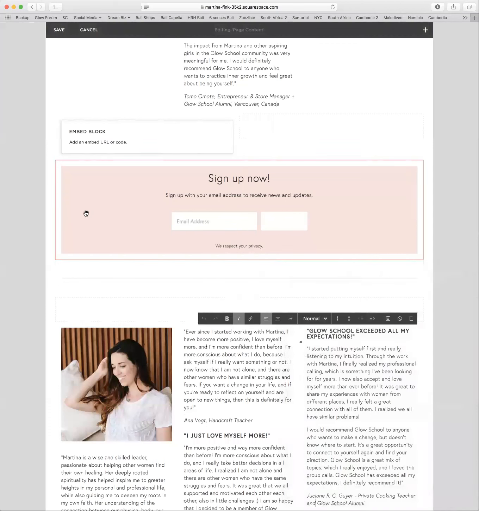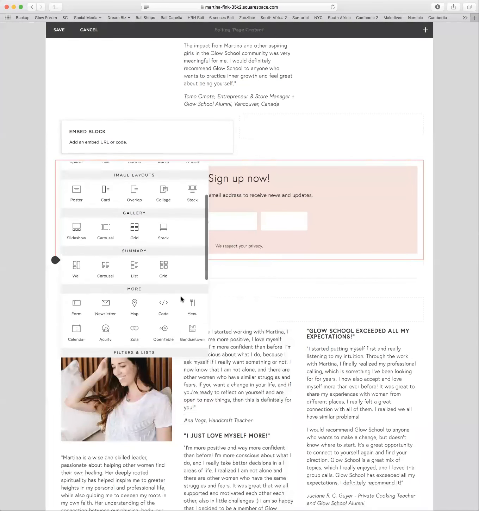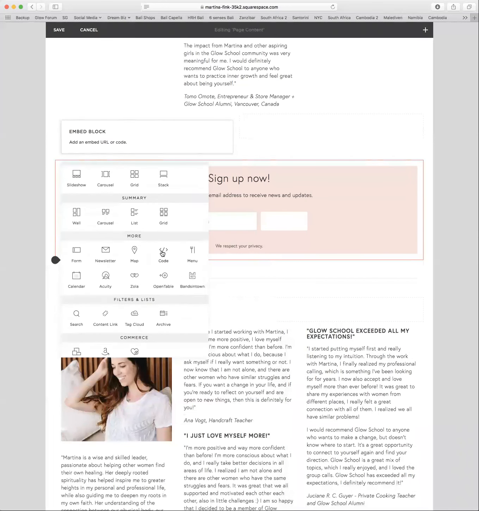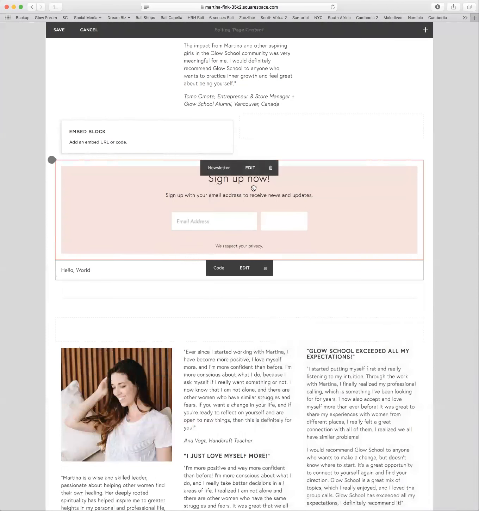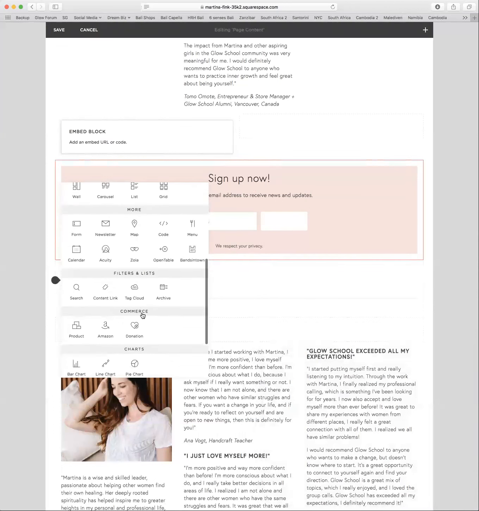So let's cancel this. I personally use ConvertKit. So for ConvertKit, I don't have this beautiful option. What I need to do is add a code. In my ConvertKit, I have a code for the form. I just copy paste the form code in here and it will show up as a form. So I will have to make the actual text myself as a text box, and then this will be the form.